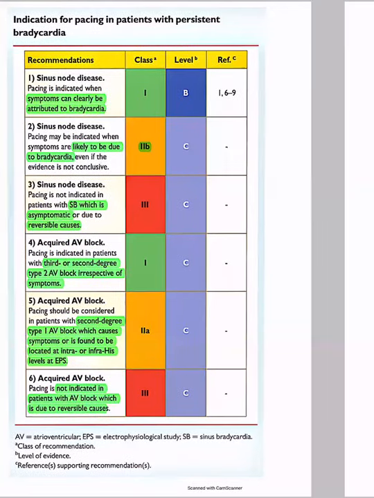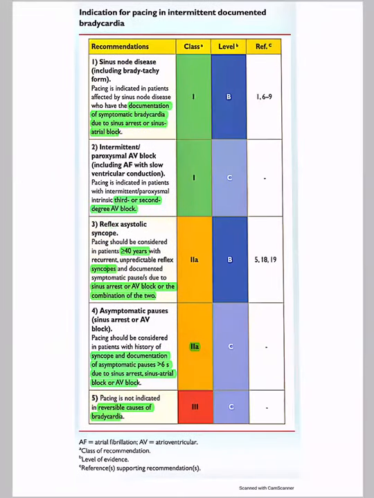Again, in an acquired AV block, pacing is not indicated in AV block due to reversible causes. Going into intermittent bradycardia which is documented, class 1 indications are again sinus node dysfunction, including bradytachy syndrome, in patients who are found to have documented symptomatic bradycardia, either due to sinus arrest or sinoatrial block. With respect to intermittent or paroxysmal AV block, including AF with slow ventricular conduction, the class 1 indication is in patients with intermittent or paroxysmal intrinsic third or second degree AV block.